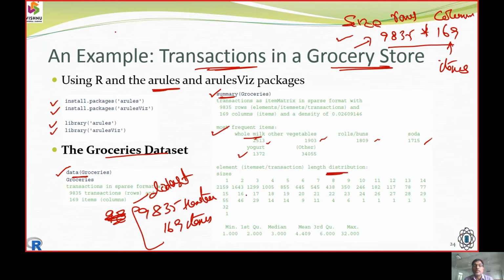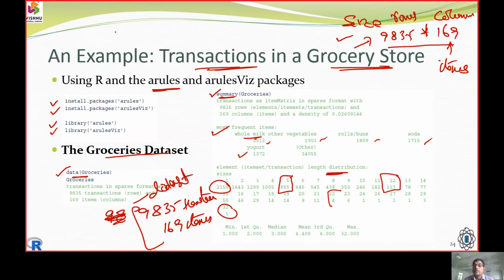Next, we mention the sizes of the elements. The most frequent size is 2159 and the least frequent was 32. For the number of items, 5 items will be 855, and 12 items will be 117. We have 22 items which are common in the baskets of 9834.